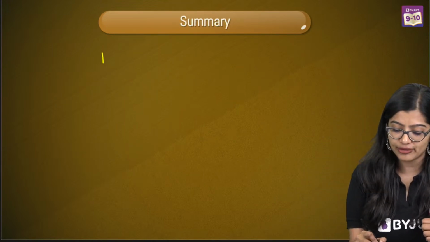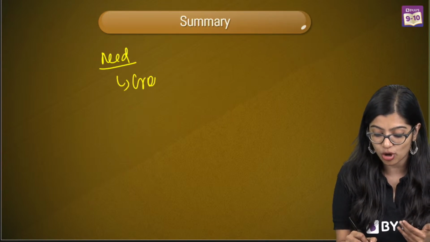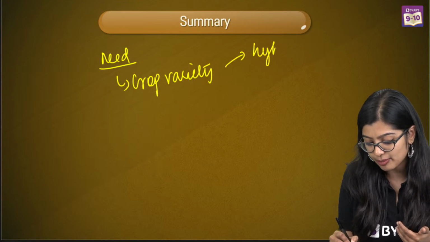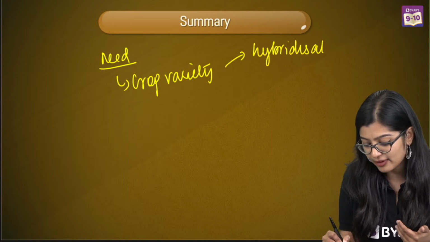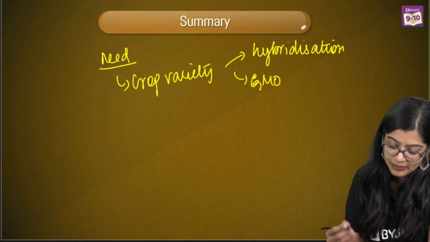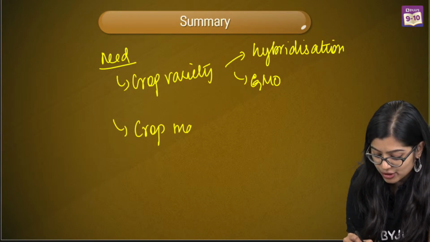Alright, so very quickly, today we started off with the need for improvement. Then we went on to understanding crop variety improvement, where we learned about hybridization, genetic modification and genetically modified organisms. And of course after that we learned about crop production management.